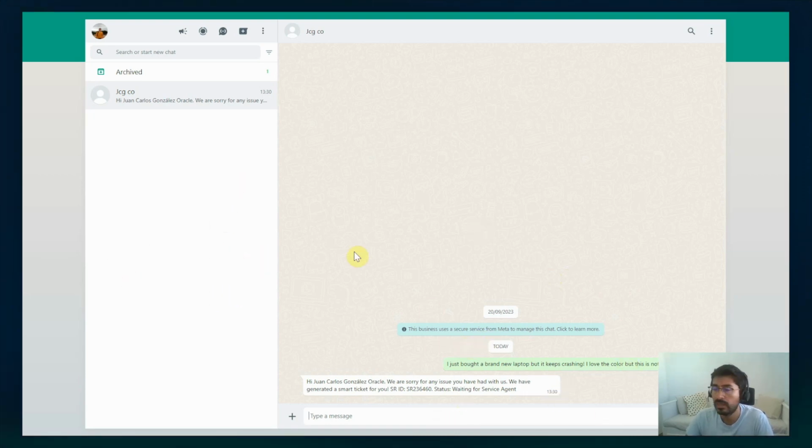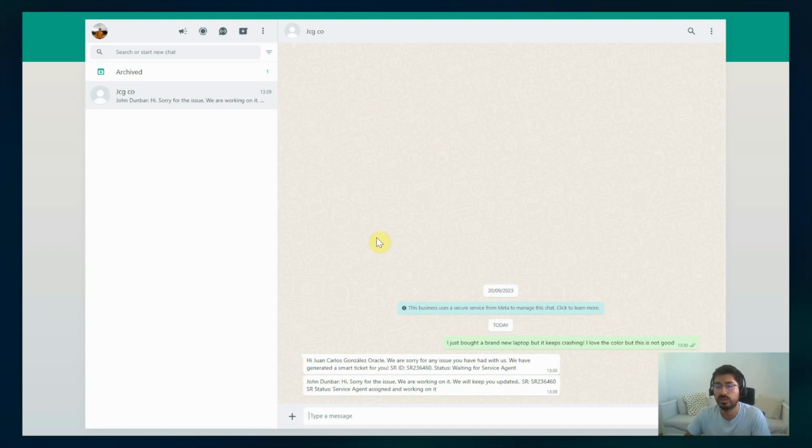So here, what is happening in the background is that an event is going to be raised by this customer application, and with the adapter that we have in no-code integration platform, in OCI integration, we will capture that event, the service message created event, and we will stream it, and then we will reply using the WhatsApp Cloud API.